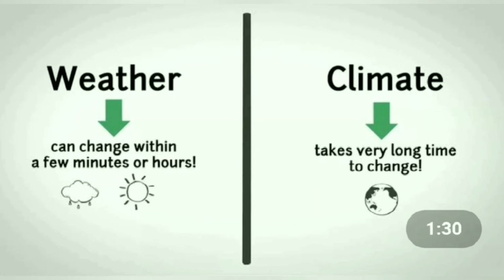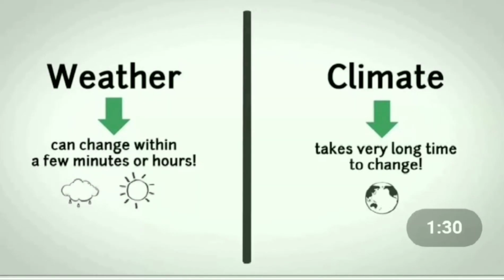And sunny, windy, humid, cloudy, rainy, snowing, these words are used to describe the weather in a particular area. For example, if in the afternoon the weather is hot, then we say it is sunny, and weather stays with us every time.